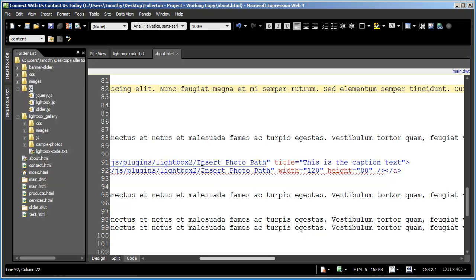If you're using a custom image, if you decide to make your own thumbnails and they're sized exactly the way you want, you're going to want to remove this width and height parameter here. You're only going to need this if you're using the same image for both your thumbnail and the full size version, and you just want the browser to resize the thumbnail.